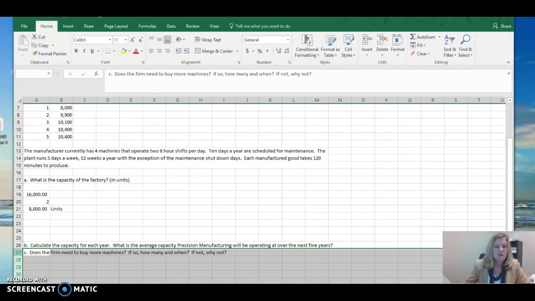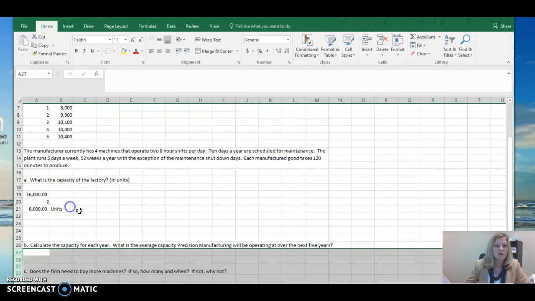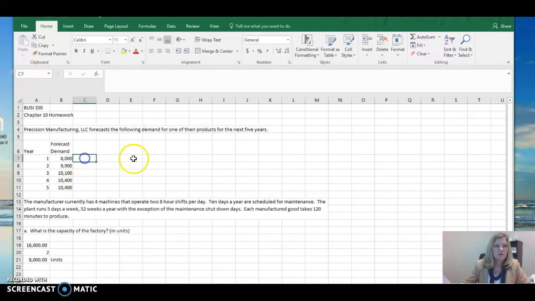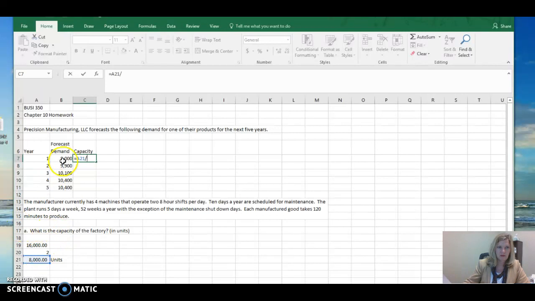Now we're asked to calculate the capacity for each year. The first one's sort of easy. Excuse me, that should be going the other way around. It should be the forecast demand divided by our capacity number that we arrived at in A. So that's 100%. Let's change these to percentages. And if we'd done the F4 absolute cell reference there, that would have worked a little better.